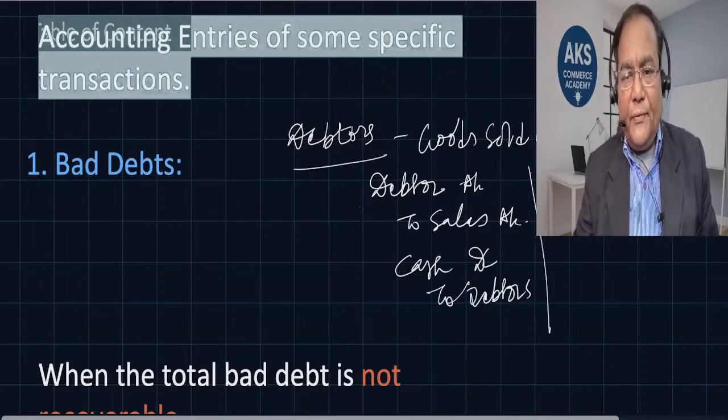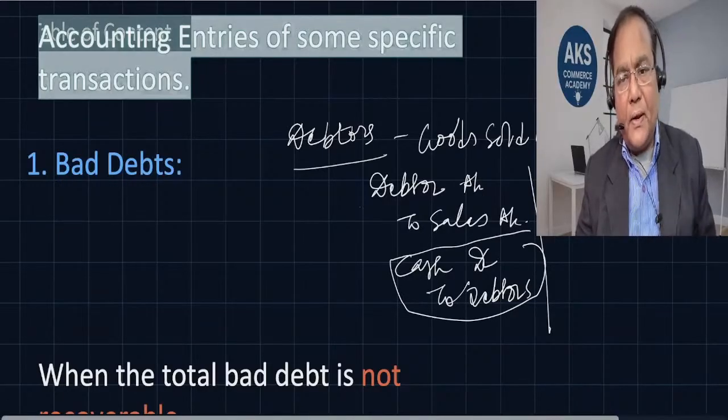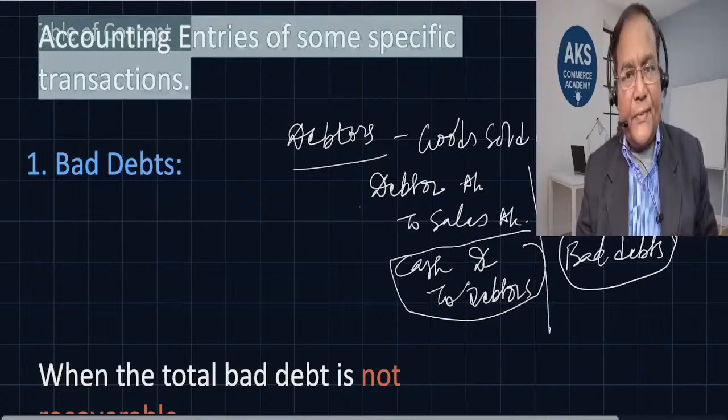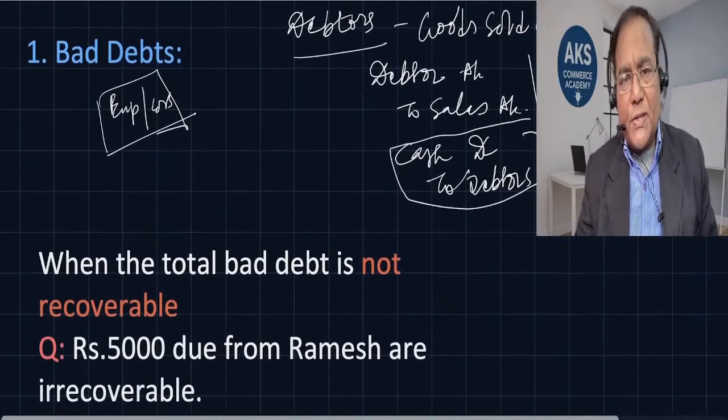Now, if the debtors do not make the payment after a certain period of time, these debts are called bad debts. These are debtors who are not paying us money after a certain time period, and we think it is not going to be recovered from them. We treat it as bad debt. Bad debts are treated as a loss to the organization or firm. Is that clear?